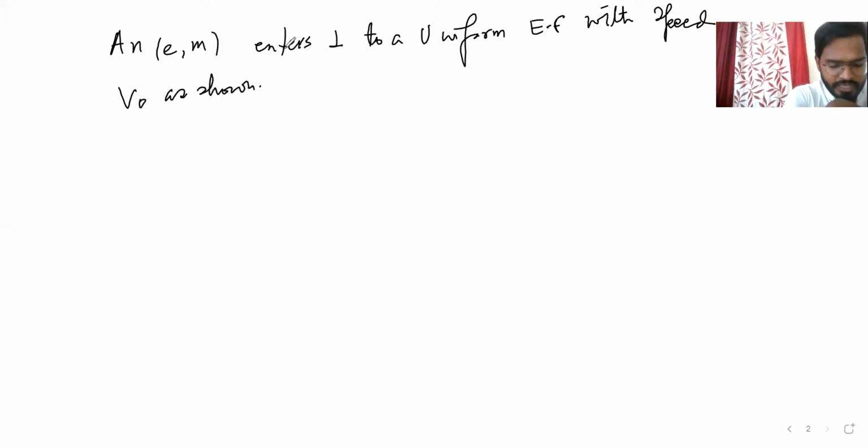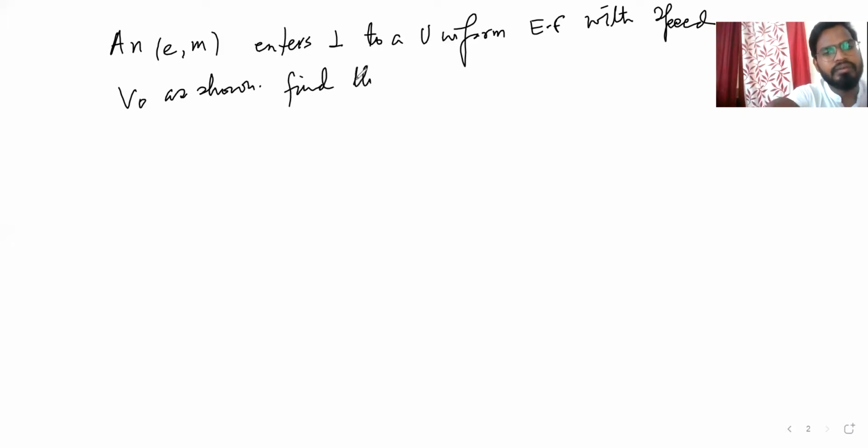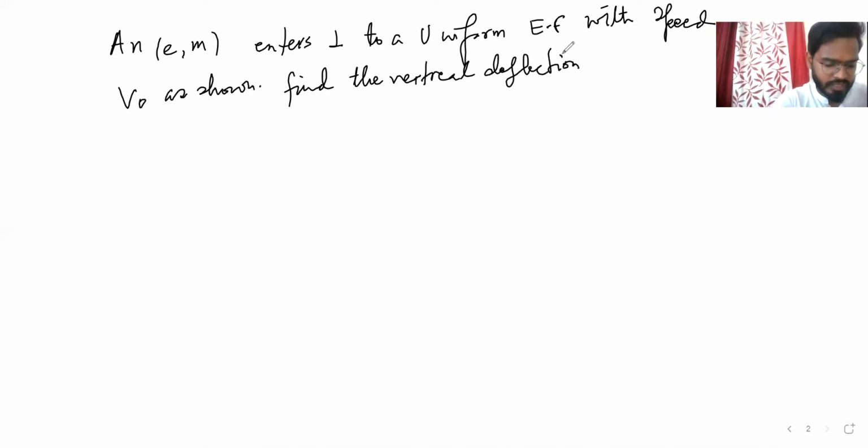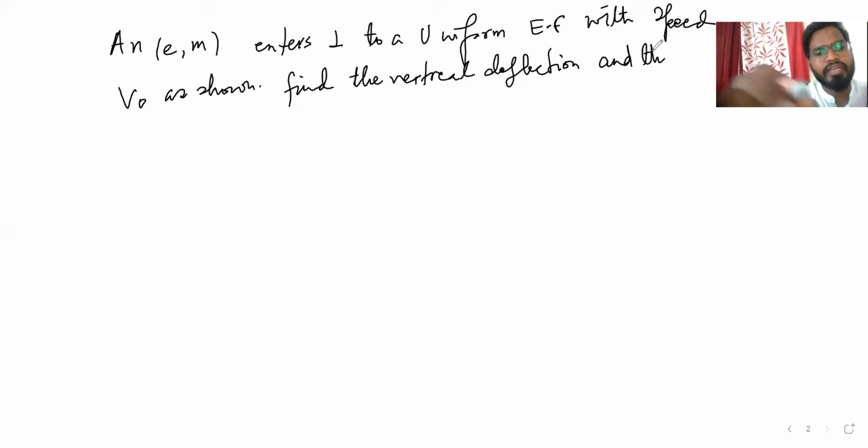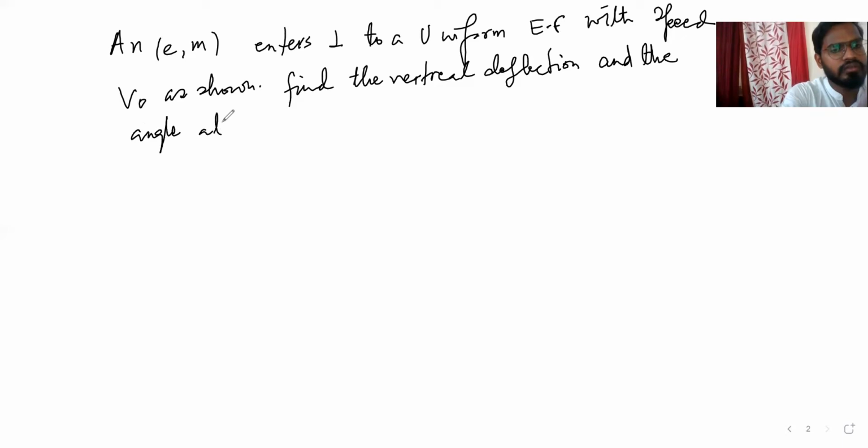Find the vertical deflection and the angle theta at which it emerges.